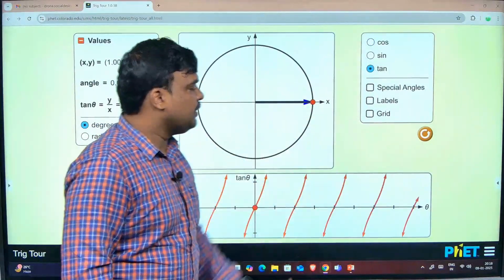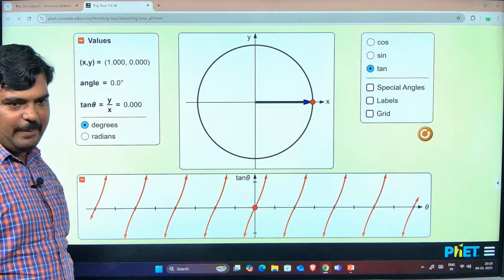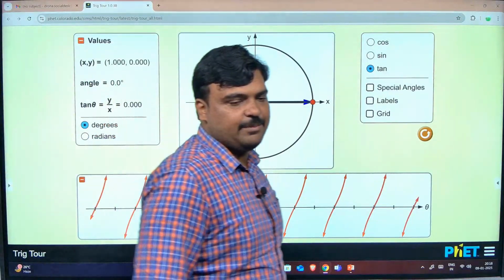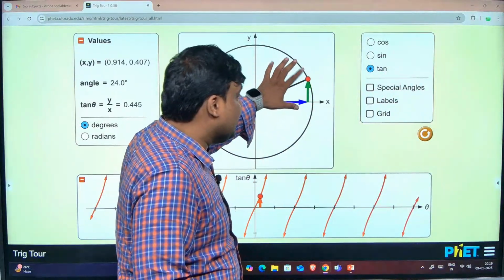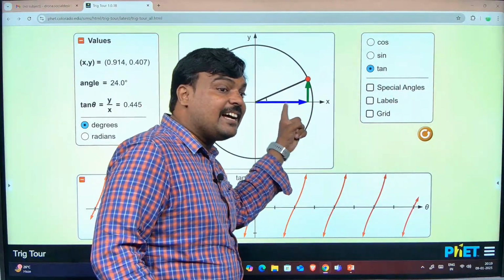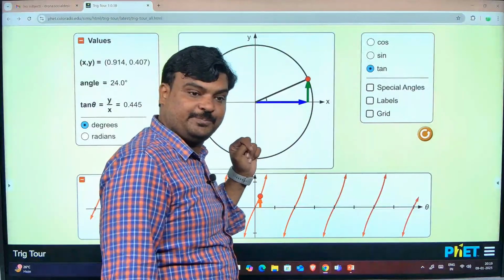Now I am going to tan. Tanல ஒரு பிரச்சனை இருக்கு தெரியும் இல்லையா? Whenever it comes divide by 0, yeah, now what I am going to measure is the ratio of these two.